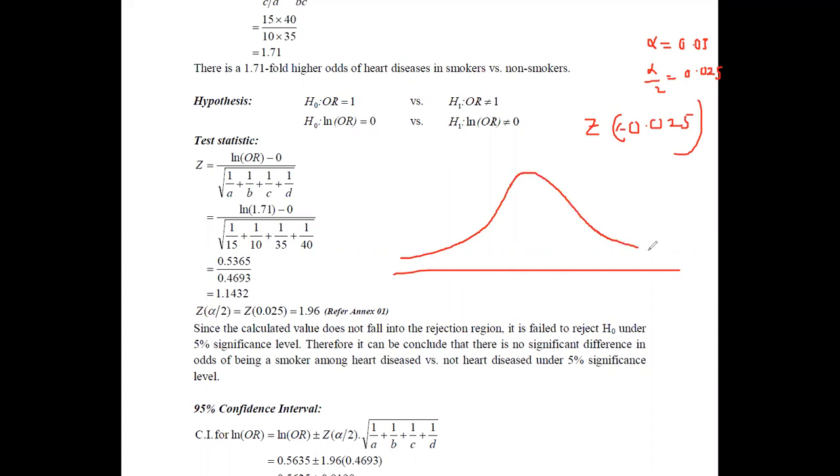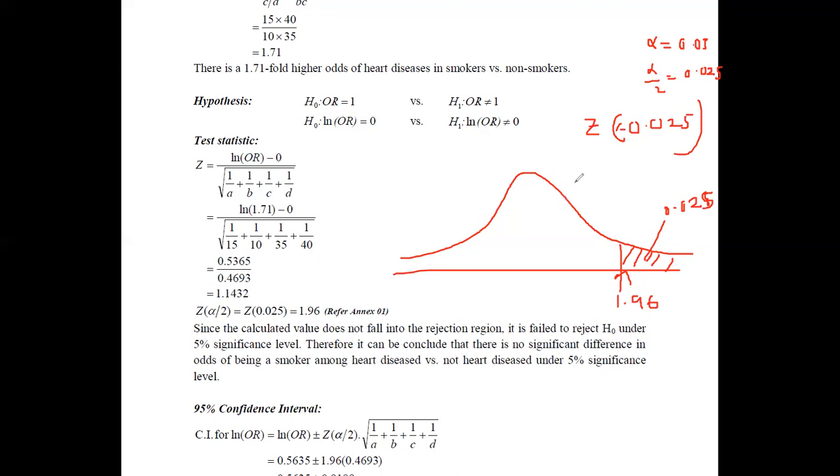The normal distribution would look like this, and this part would be equal to 0.025. If your table gives you the value for this region, then you can find this value as 1.96, or else, generally the tables give the area on the left-hand side.